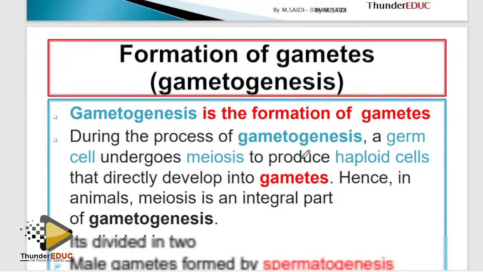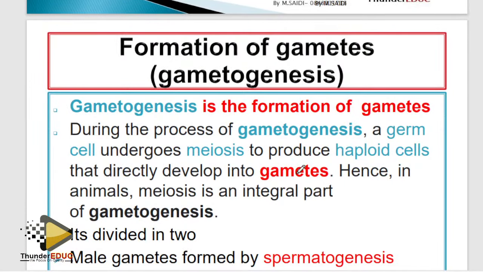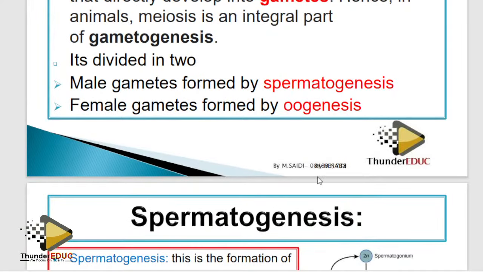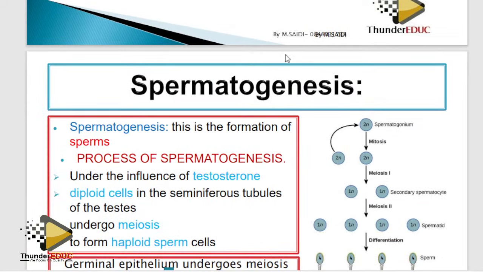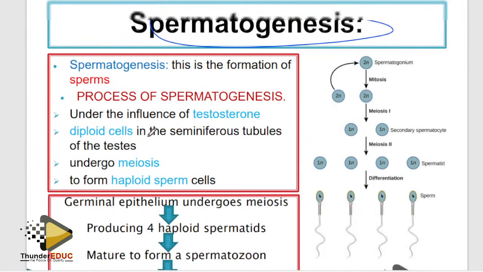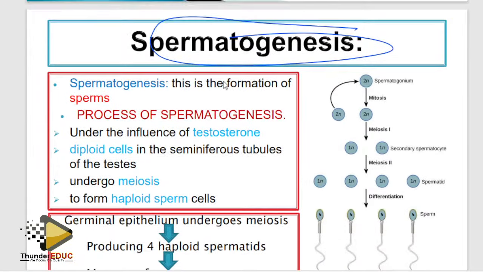This is the issue. Guys, formation of gametes, which you call spermatogenesis and oogenesis. I'm going to explain this to you. I know that there are so many books which have this complex process of spermatogenesis. Hey guys, don't waste time. I'm telling you, don't waste time. This is what we want.